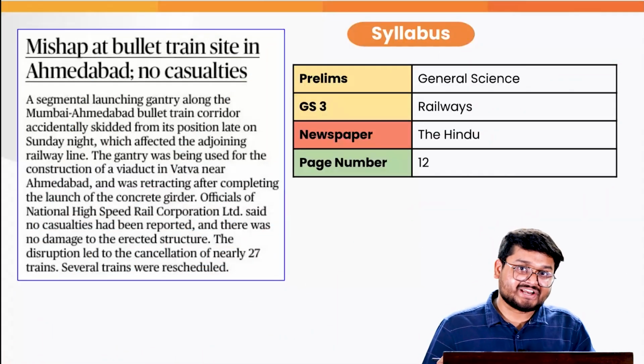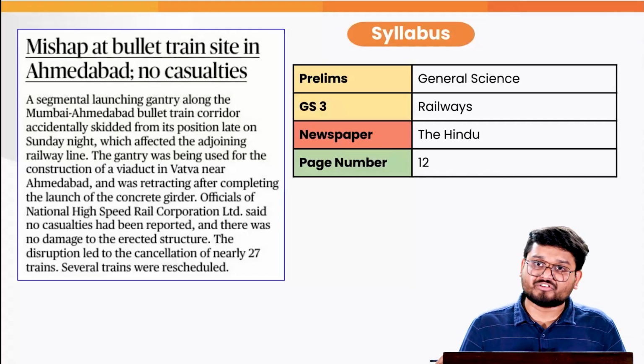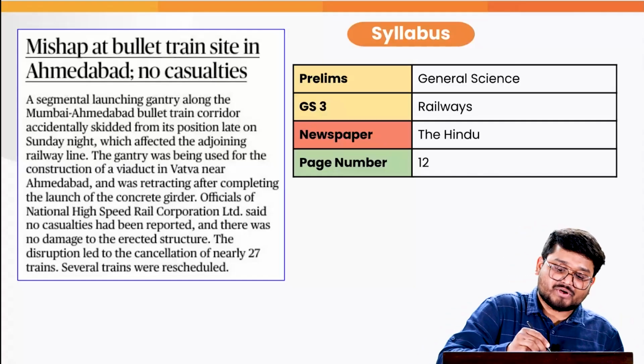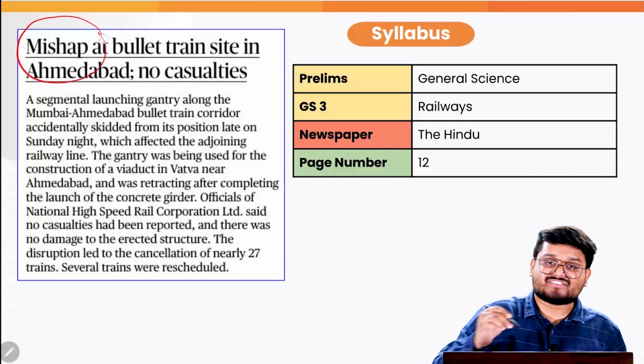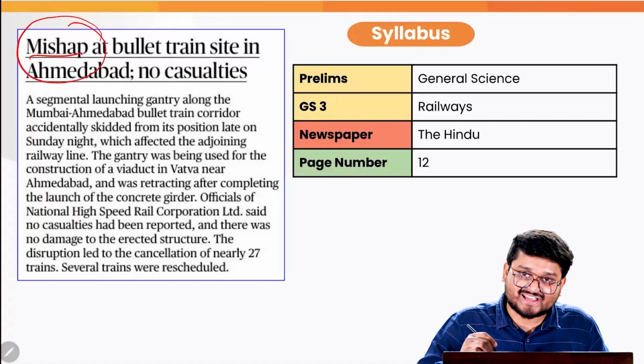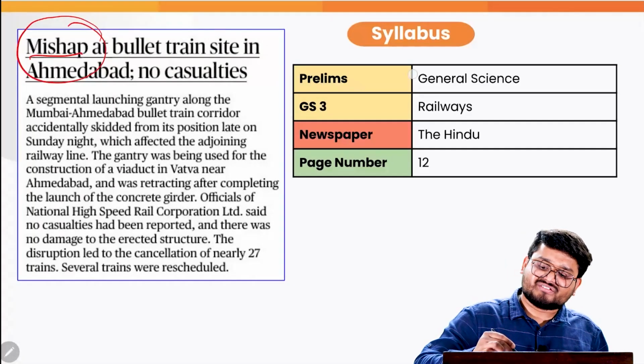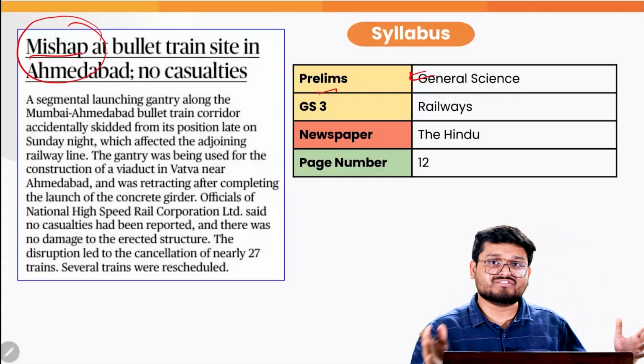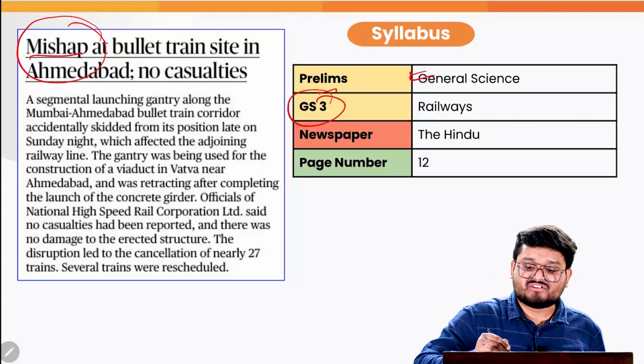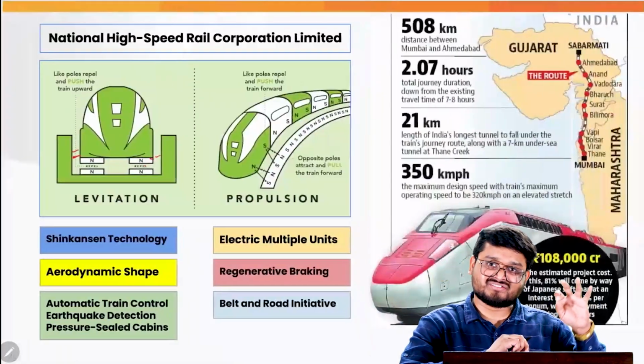Now guys, in the next article we are going to discuss the bullet train project, because recently this is in the news because of a recent accident that took place at the construction site. It is extremely important for general science for prelims because of the technology involved, and for GS3 for the railways because it pertains to the infrastructural sector.